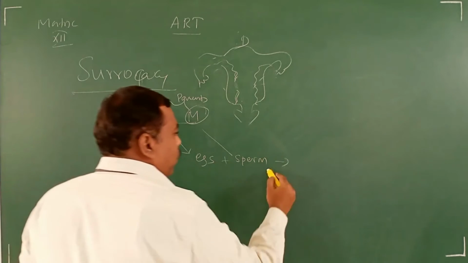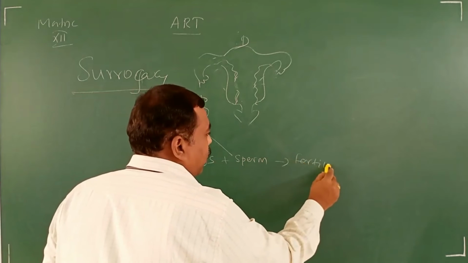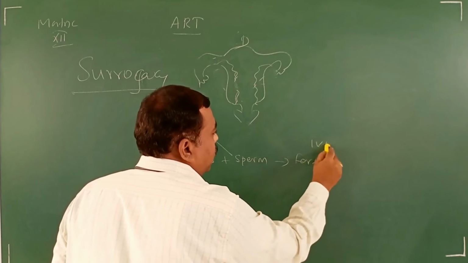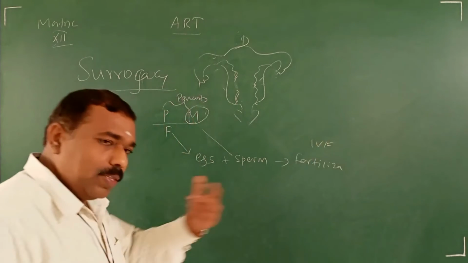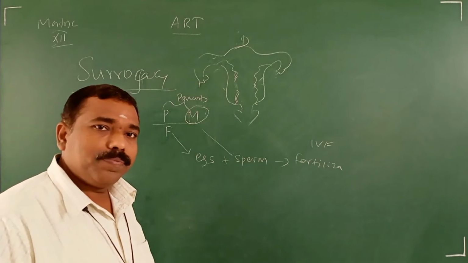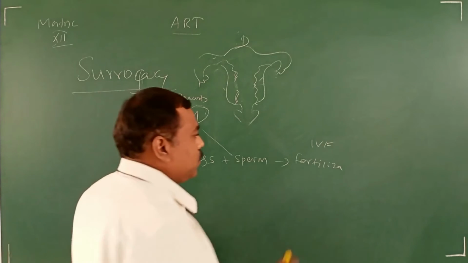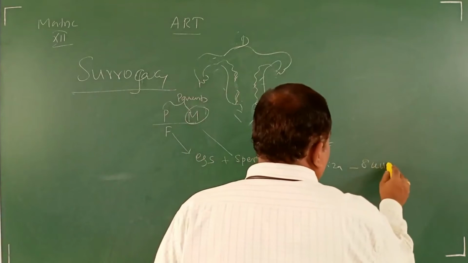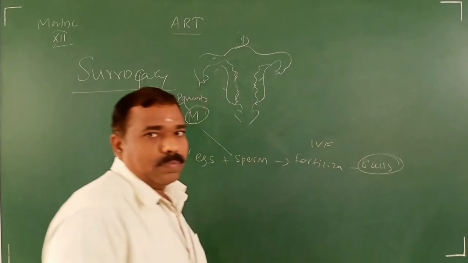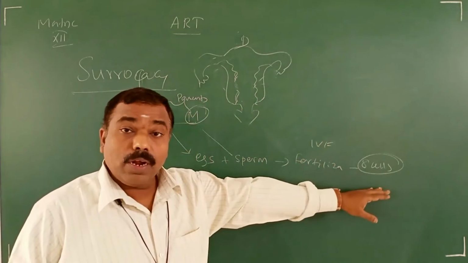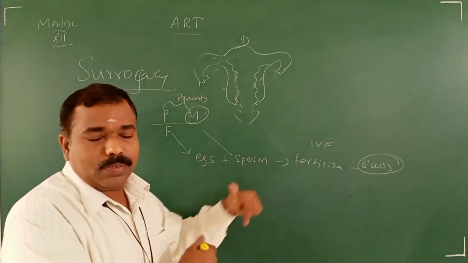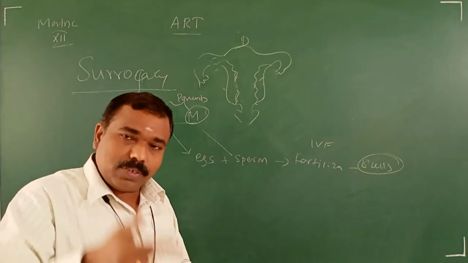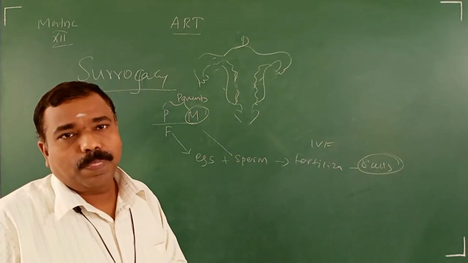The fertilization is done according to the IVF method, fertilization outside in the laboratory, till the 8 cell stage. This procedure is according to IVF. That's why in this section I have discussed the IVF method once again.